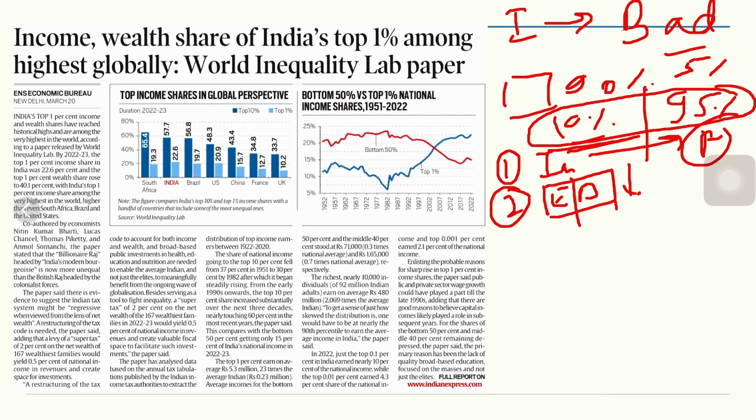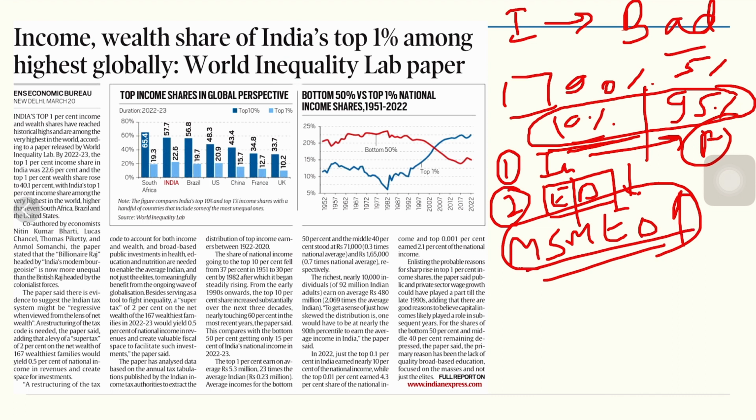If that does not happen, then the economic territory of the country cannot become one of the most developed economies. Medium and small scale industries rise because of the consumption levels of the middle classes, or the bulk that happens at the middle levels. If that does not happen, there is a crisis for medium and small scale industries.